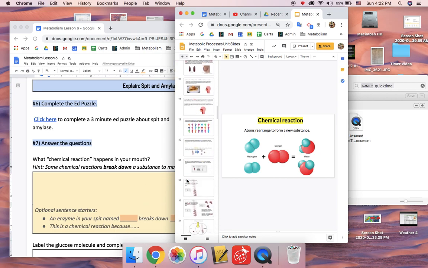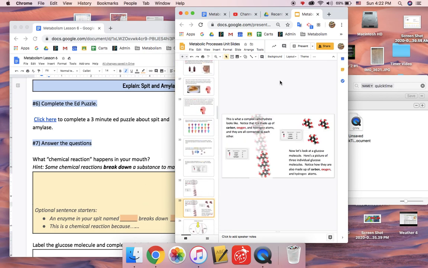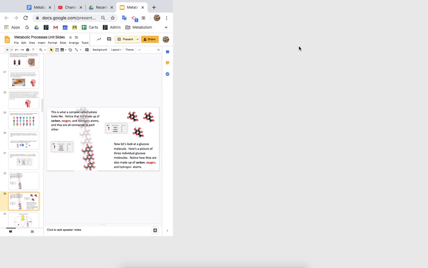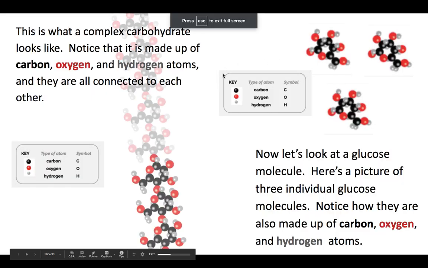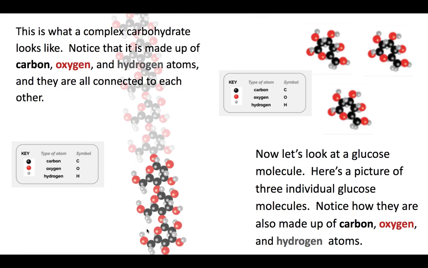However, you can also have a chemical reaction when the atoms are decomposing, or the other way. So here we have all of these carbon, hydrogen, and oxygen atoms. But if we look over here, they've been broken down to form a new substance.